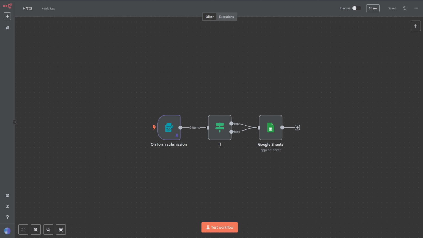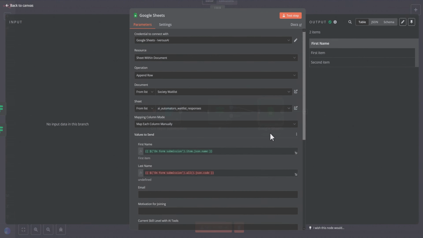For this one, I've got a simple little 3-step automation here to showcase what I mean. So to illustrate this, I'm going to run a test workflow here, which will pull data through the workflow and land it here in this final automation. And this may be a problem with me just being a beginner and not understanding, but you can see there's no input data in this branch, and that's because I have an if node.